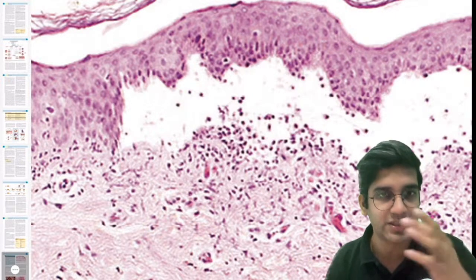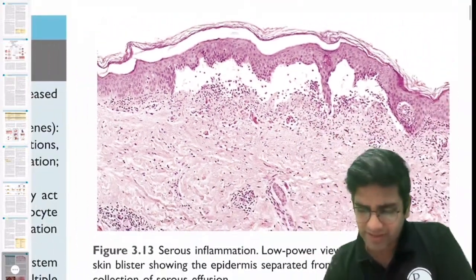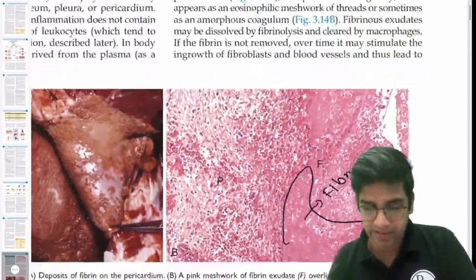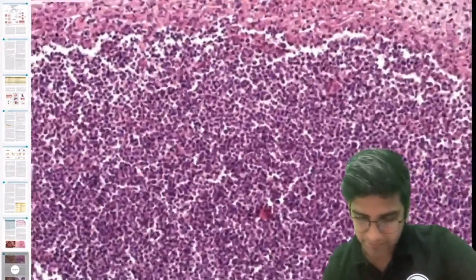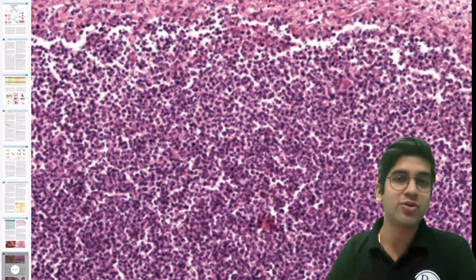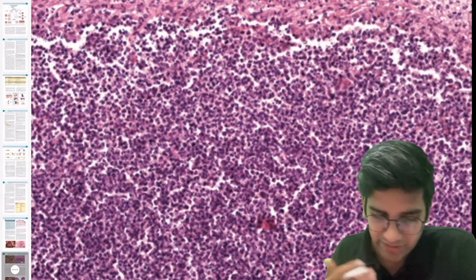It's not looking much clearer to us, right? It's getting smudged, so I'm not able to comment on this. But if it's a serous inflammation, most likely you'll have a little bit more fluid and a few inflammatory cells here and there, right? Is there any other picture? This part, here the problem is there are too many cells, so there are lots of overlapping things, and I'm not able to identify it clearly.